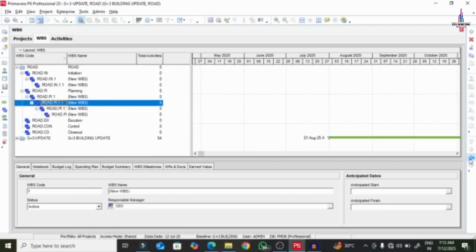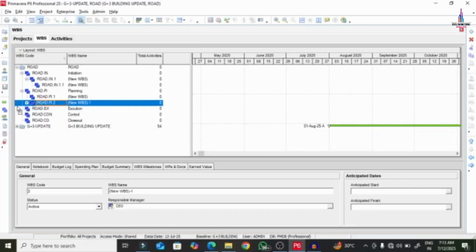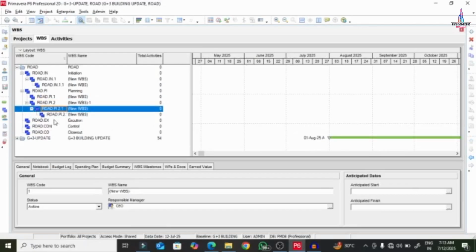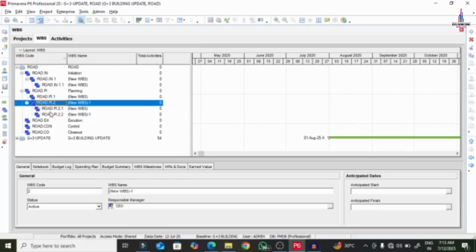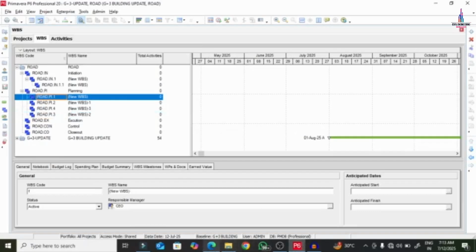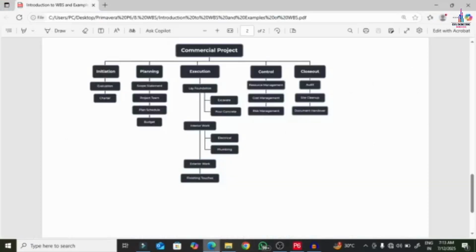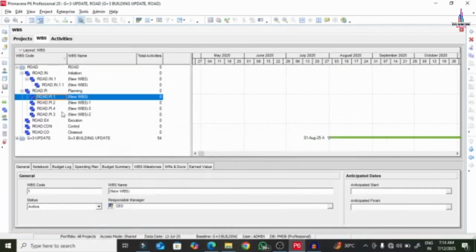We will move this to the left hand side here for the project. Why? Because these are the subcategory of the planning section. So we will move this to the left hand side again. We will select this, we will move to the left hand side. Again we will select this, we will move to the left hand side. So in the planning, first one will come under the scope statement.